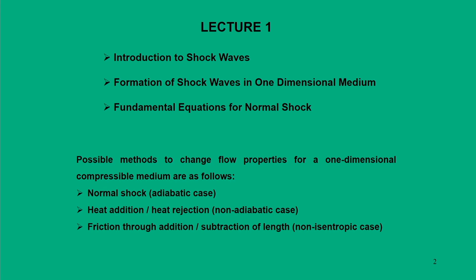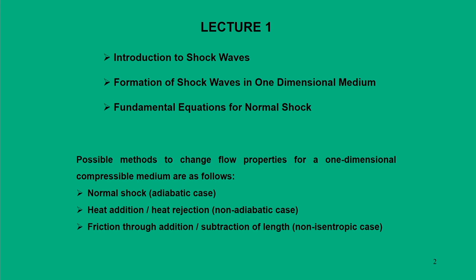So, this stagnation condition could be a pressure, could be temperature, could be density, could be enthalpy. So, for any arbitrary flow field, the stagnation properties are essentially the characteristics when the flow is moved isentropically to rest.